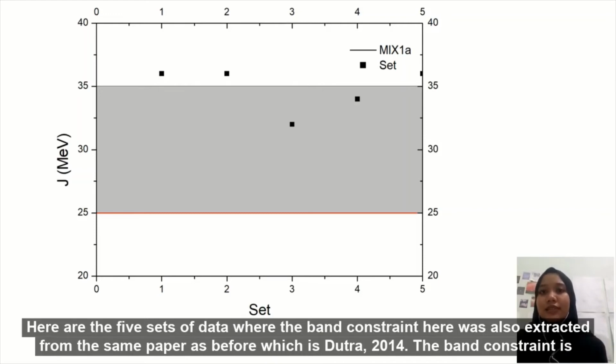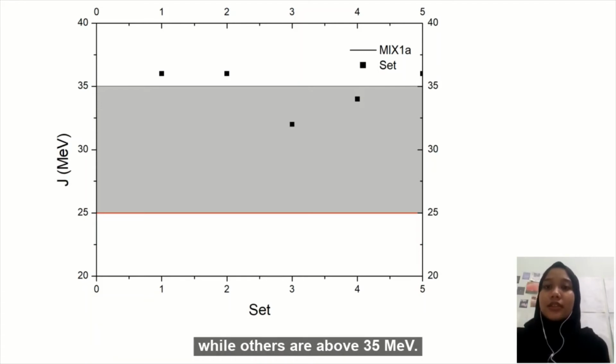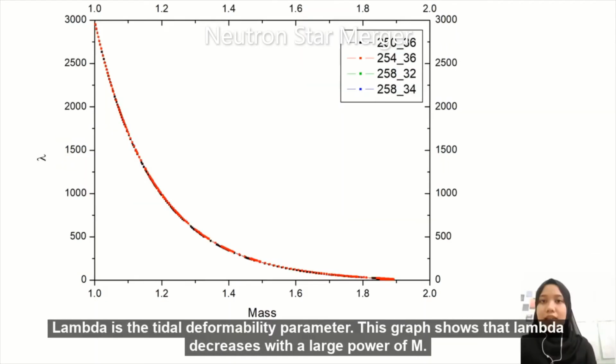So here are the 5 sets of data where the band constraint was also extracted from the same paper as before, which is Lourenço 2014. The band constraint here is labeled as mix 1A, where the limit is between 25 and 35 megaelectron volt. So this is why we can see here only 2 datasets are compatible with the range, where others are above 35 megaelectron volt. And that is the tidal deformability parameter. This graph shows that lambda decreases with a large power of m.